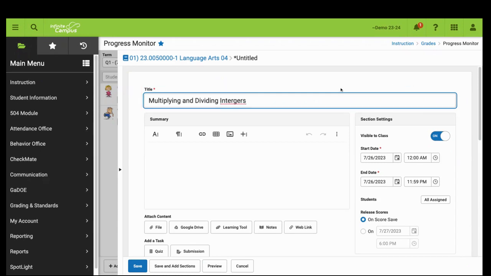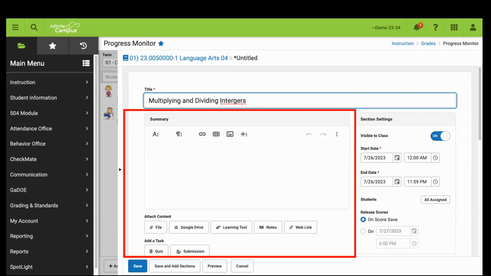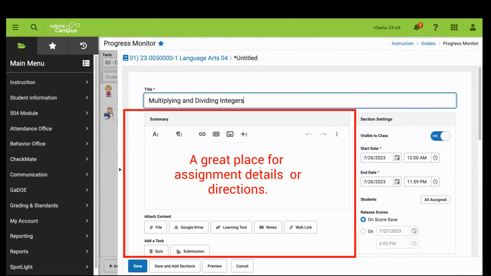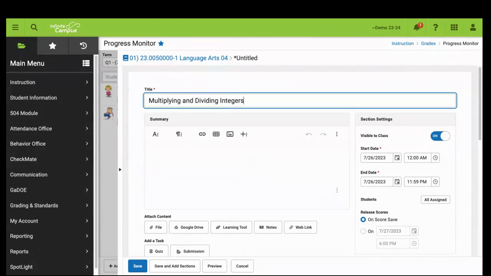Now that I have a title for my assignment, notice that I can go to the summary section just below, and anything I include in this summary section is viewable by both parents and students. Notice that you can attach content to the summary section, as well as several different links or images, depending on what the assignment is about.